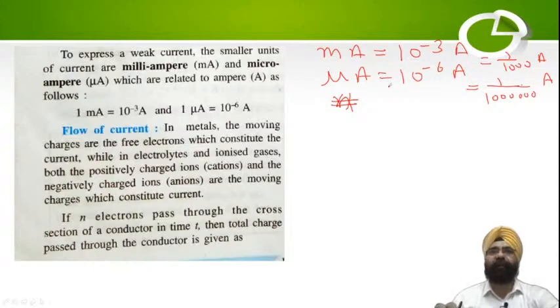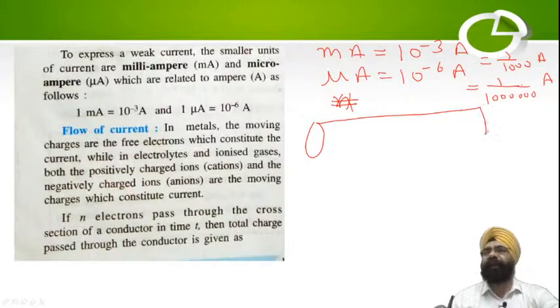Next we go to flow of current. What is flow of current? How does current actually flow? Now you have already studied in class 9 that there are conductors, then insulators, and then semiconductors. So what is the difference in these? Some of them behave like electric conductors, and on the other hand others behave like non-conductors.